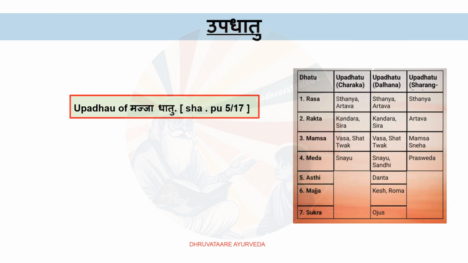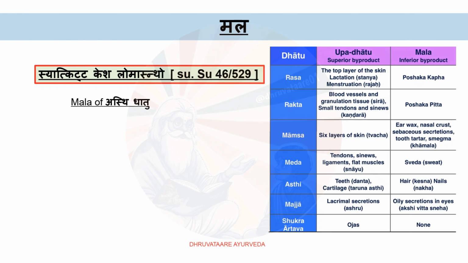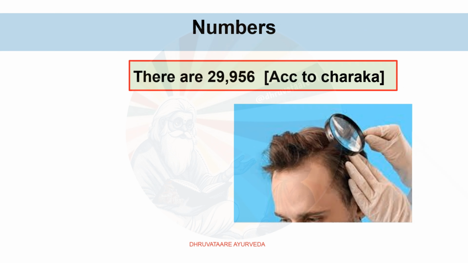Upadhatu. Upadhatu of Majja Dhatu. As we can see, Dalhana commentary told it is the Upadhatu of Majja Dhatu, where Charaka and Sharangadhara have not mentioned. Mala. Kesha Loma is the mala of Asthi, Sushruta Sutra 46/529. Mala of Asti Dhatu. Number. There are 29,956 according to Charaka.